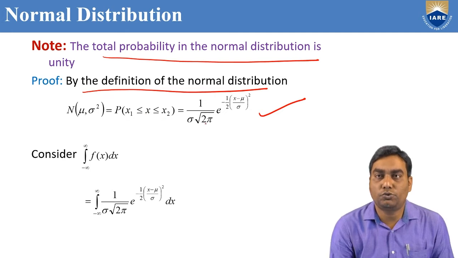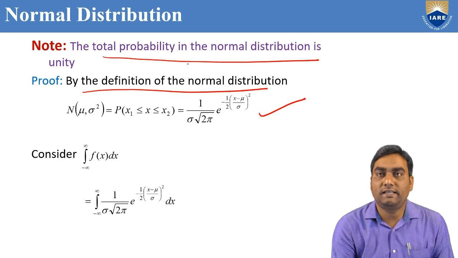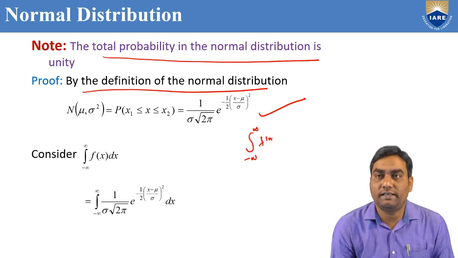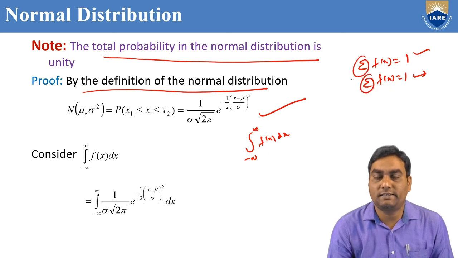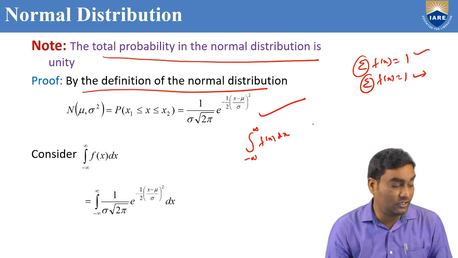1 by sigma root 2 pi e power minus 1 by 2 into x minus mu by sigma whole square also. So to find the total probability, we can take the integral from minus infinity to infinity of f of x dx. In the binomial and Poisson distributions, while finding the total probability, we proved sigma f of x equal to 1. We took sigma there because they are probability mass functions. But here, it is a probability density function.